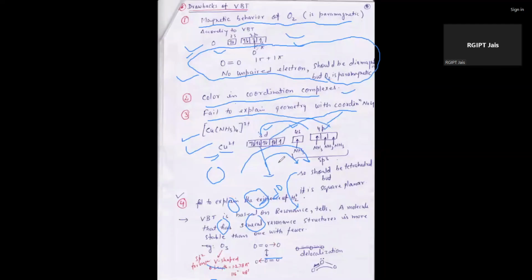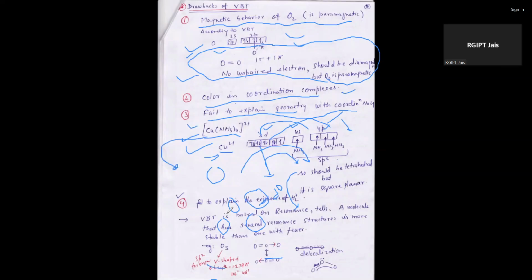It does not explain the exact geometry, whether it is tetrahedral or square planar. In this case it is tetrahedral, but the d orbital is participating. That's why its actual geometry is square planar. That's why it does not explain the exact geometry of a coordination complex.